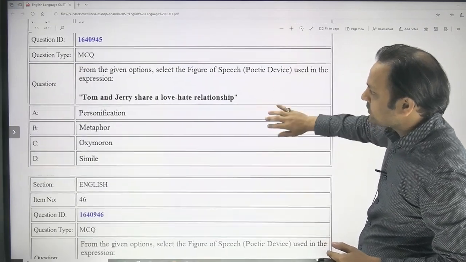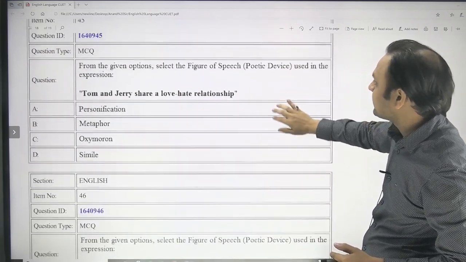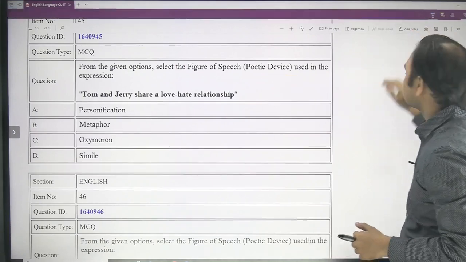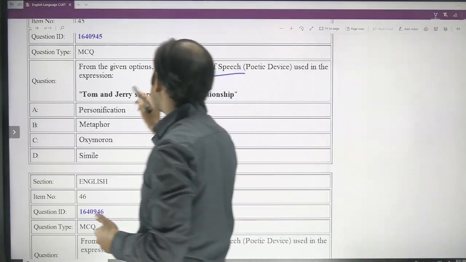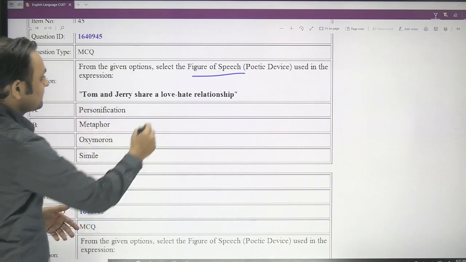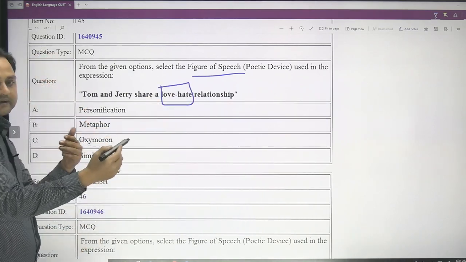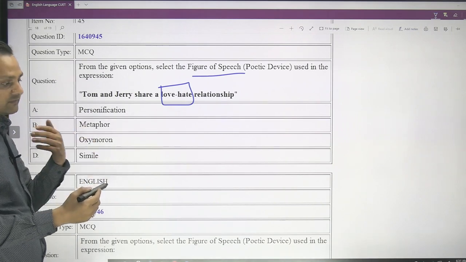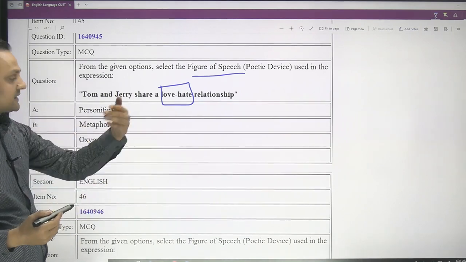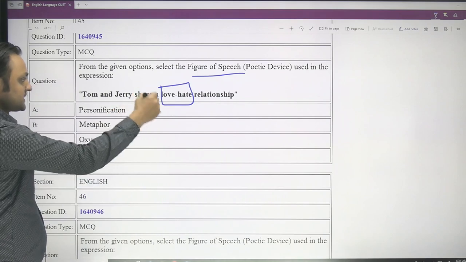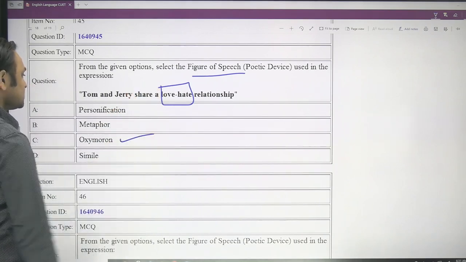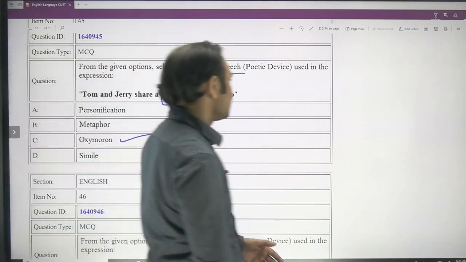Next question again, Tom and Jerry share a love-hate relationship, and again you are to guess the poetic device, that means the figure of speech here again. So it is love-hate, and love-hate is like oxymoron. So when you place 2 contradictory words together, one means something and the other means exactly the opposite. So this kind of placement of words is called oxymoron. So love-hate is an example of oxymoron.